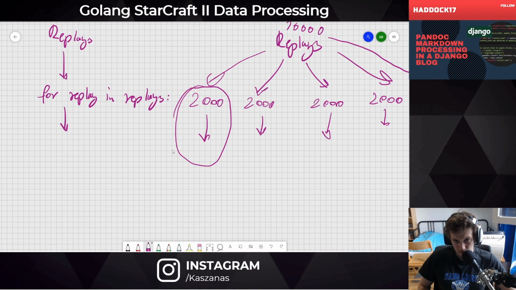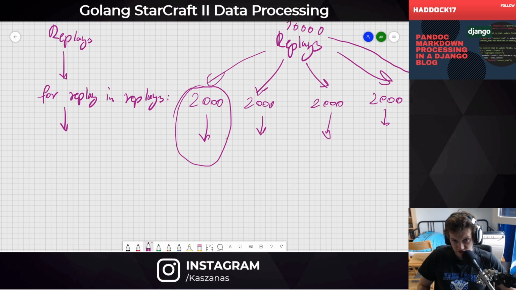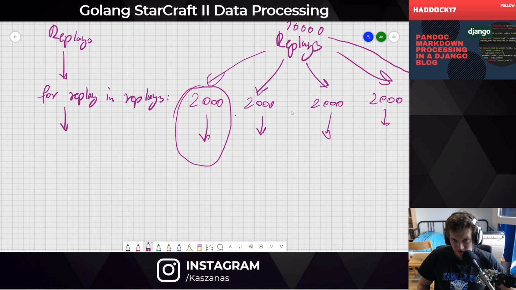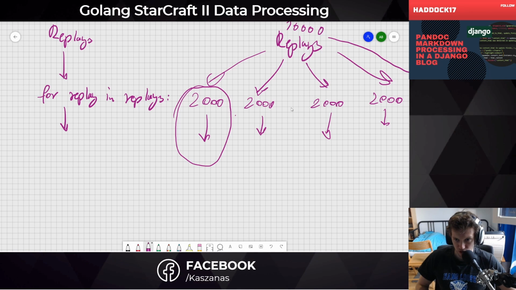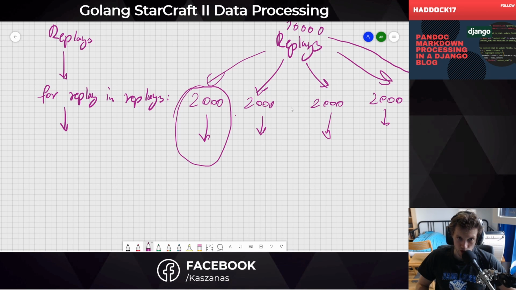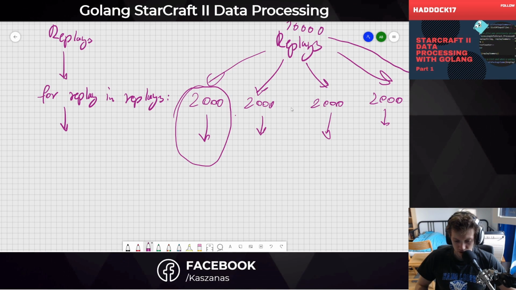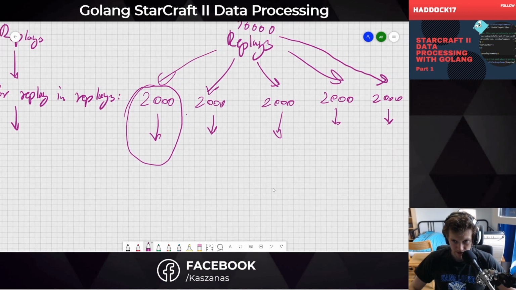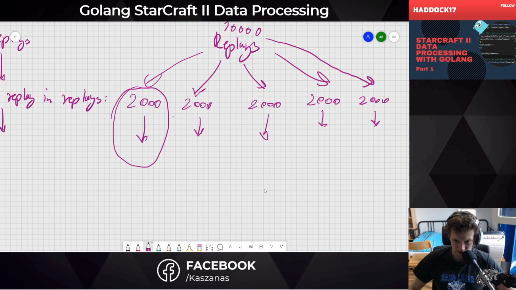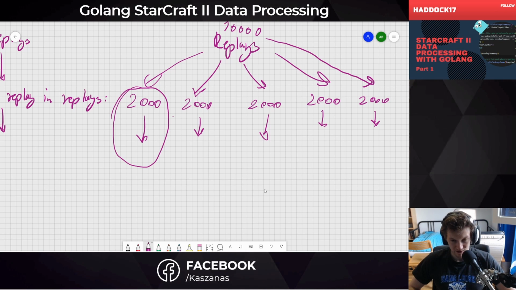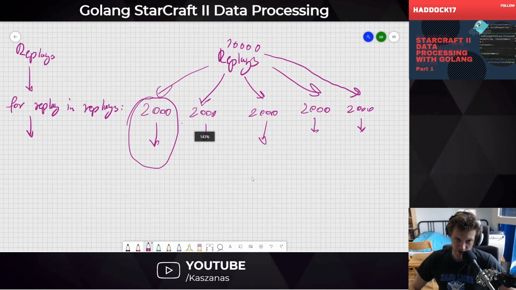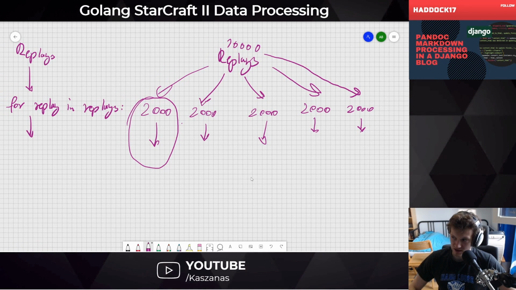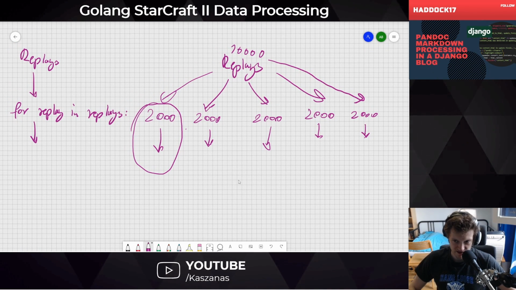will be faster if we do this for each thread that we have available, for each core that we have on our CPU. So let's say I have 12 cores, so it's 24 logical cores, and so it just speeds things up. I don't want to go into the technical detail because I am not familiar with it. I would have to research that a little more, but let's just say we want to process chunks, so it goes a little faster.